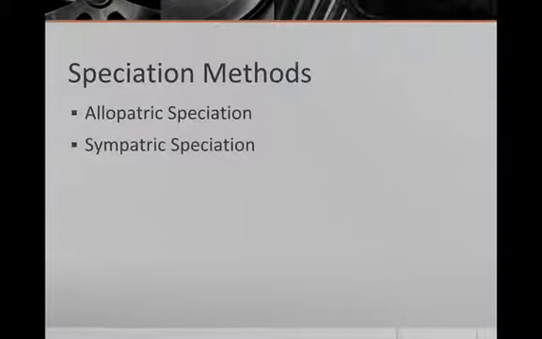Okay. Now some speciation methods. This is number 5. What are the two of them? There's allopatric and sympatric speciation. Okay, allopatric and sympatric speciation. We'll go through both of those.